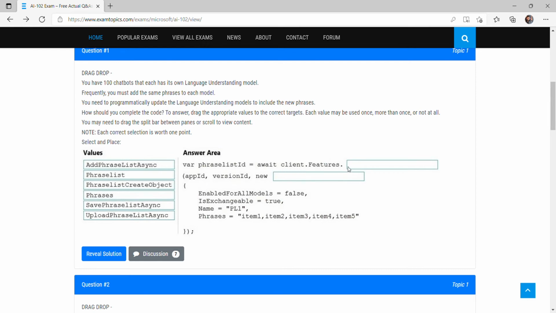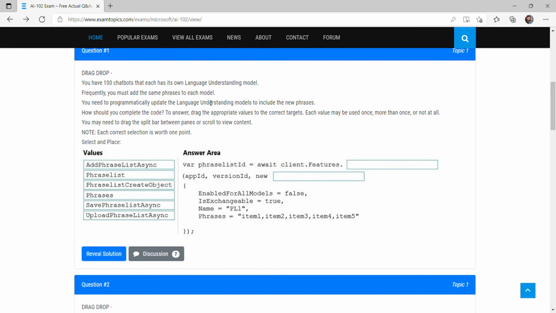Client dot features. So they are calling one function, this bracket has been started. Out of these options, what could be the function? Add phrase list async. Because we have to add the phrases into a list and it is an asynchronous function, right? So this could be the answer, add phrase list async. Phrase list doesn't look like a function name. Phrase list create object is an object. Phrases is not a function name. Save phrase list, not a function name. Upload phrase list, not a function name.